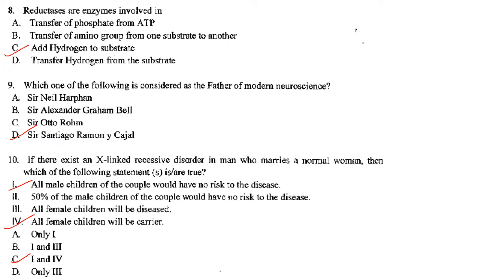Then next one. If there exists an X-linked recessive disorder in a man who marries a normal woman, then which of the following statements is or are true? So the man is having an X-linked recessive disorder and the woman is normal. Which of the following can be true? All the male children of the couple would have no risk to the disease. Yes, that can be an option. So one is correct. 50% of the male children of the couple would have no risk to the disease. That is wrong. All female children will be diseased? No, all female children will be carriers. Answer is option C, that is 1 and 4.